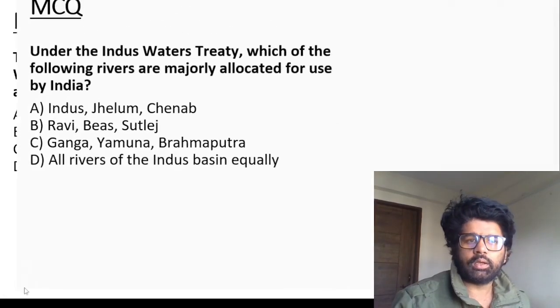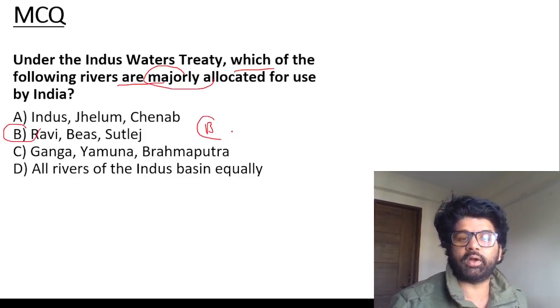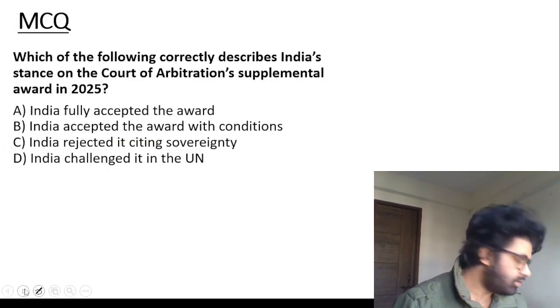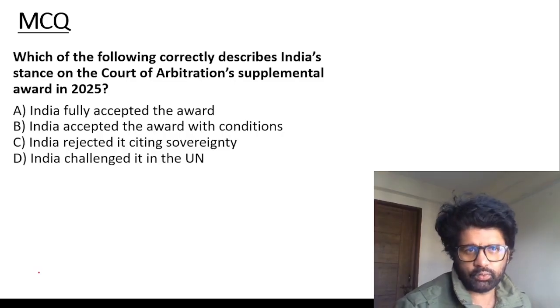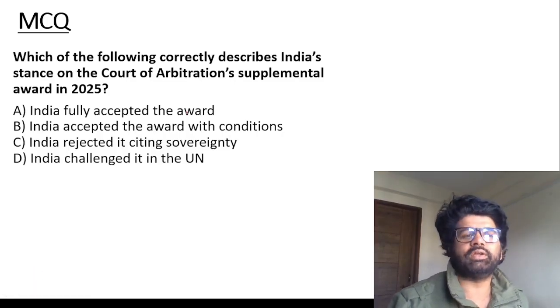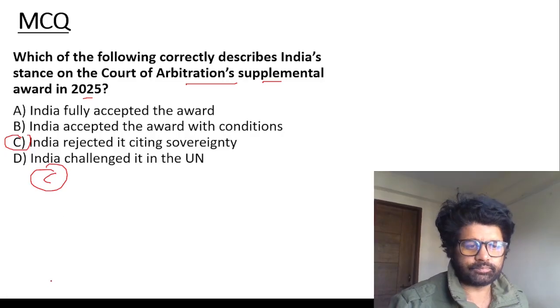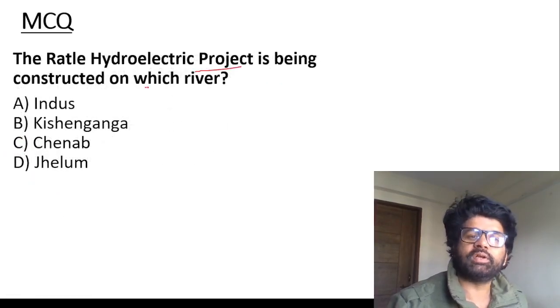Under the Indus Water Treaty, which of the following rivers are majorly allocated for use by India? Ravi, Vyas, Satluj. You can pause the video right now and try to solve these questions. At the end, once we are done, you can tell me in the comment section how many questions you got correct out of the total. Which of the following correctly describes India's stance on the Court of Arbitration Supplemental Award in 2025? India rejected it, citing sovereignty. The Ratle hydroelectric project is being constructed on which river? Chenab.